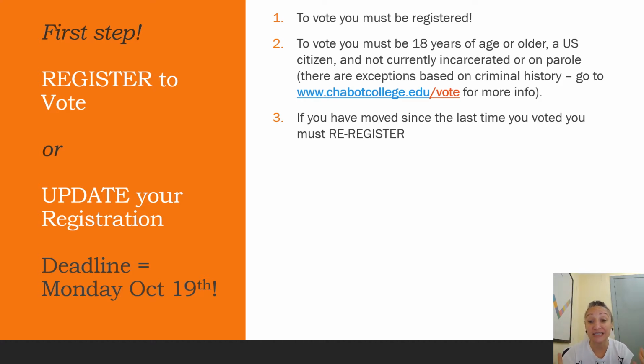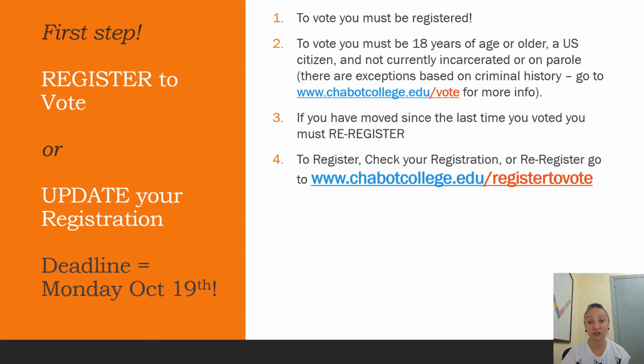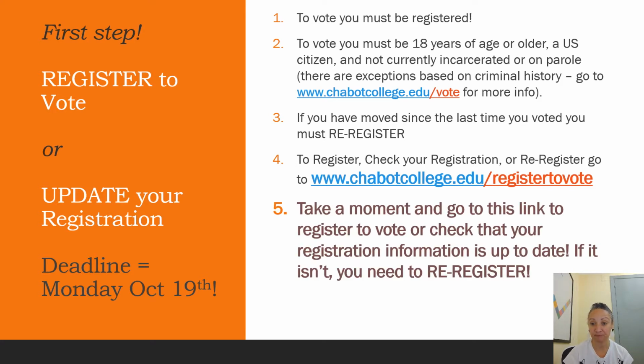If you have moved since the last time you voted, I cannot emphasize this enough, you have to re-register and use your updated address. So once again, go to chabotcollege.edu/vote, or even quicker, you can go directly to chabotcollege.edu/register to vote, and right there you will find all the information that you need to either register, to check your registration and make sure that your address is up to date, or to re-register if you do check and your address is not up to date.